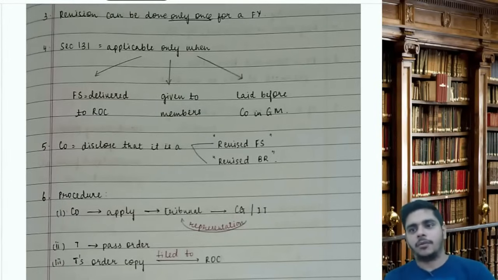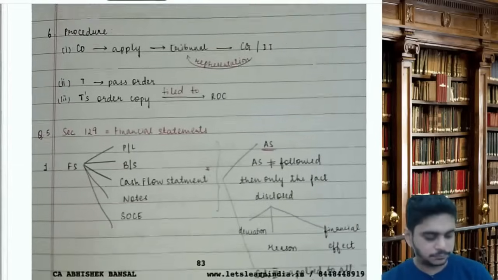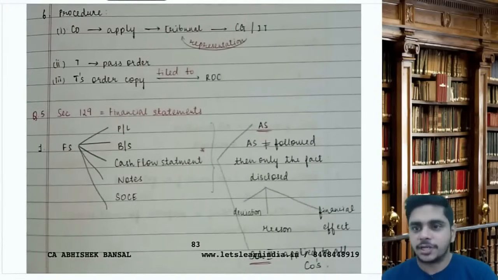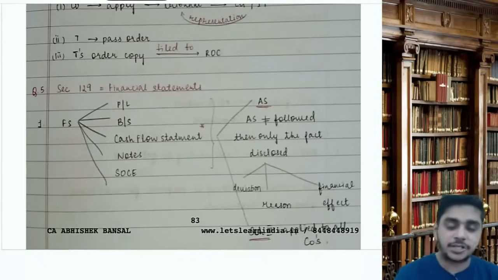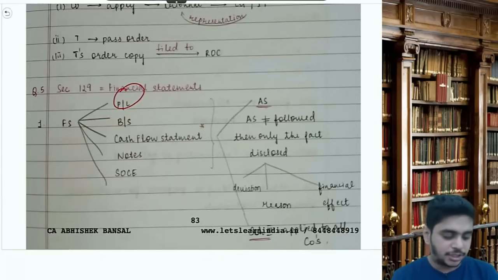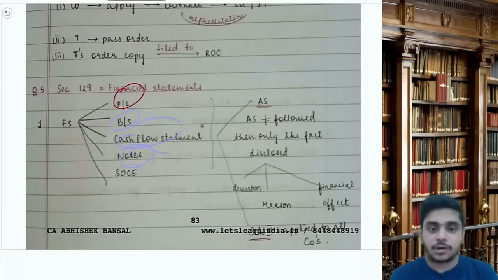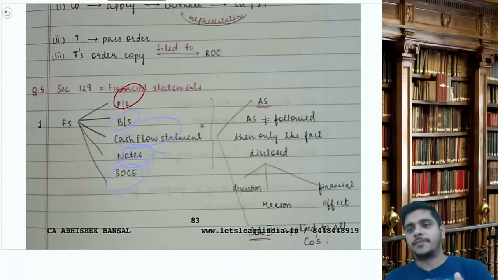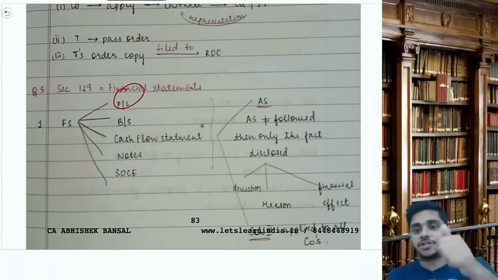Done? Now, question number 5. It says financial statements. Sir, section number is 129. What does financial statement mean? Sir, P&L, balance sheet, cash flow, notes to account and SOKI. SOKI means what? Statement of changes in equity. Balance sheet, P&L, cash flow, notes and SOKI.